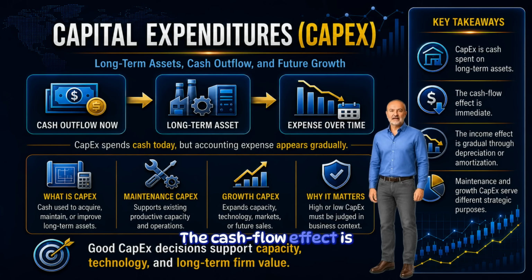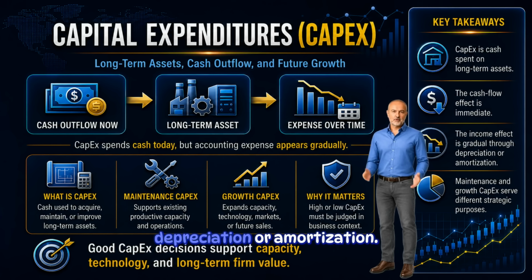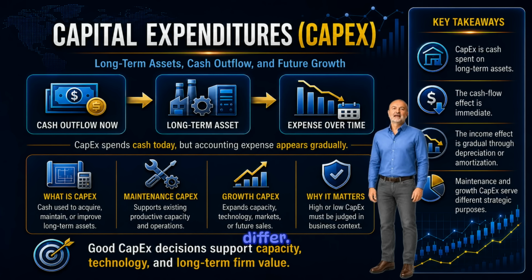The cash flow effect is immediate. The firm spends cash when it buys or builds the asset. But the accounting income effect is gradual. The cost is usually recognized over time through depreciation or amortization. This is another reason income and cash flow differ. A firm may spend a large amount of cash today on equipment, but only a portion of that cost appears as depreciation expense this year.